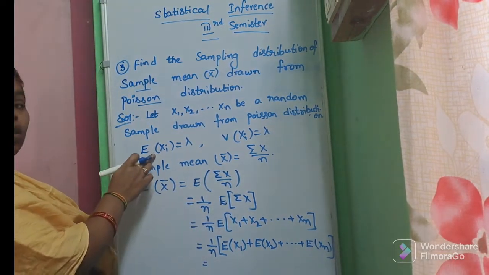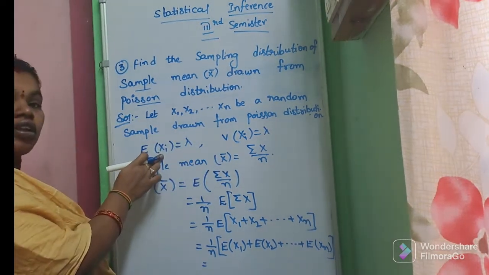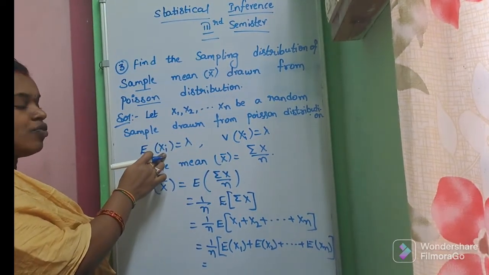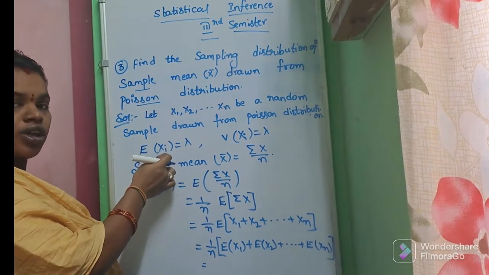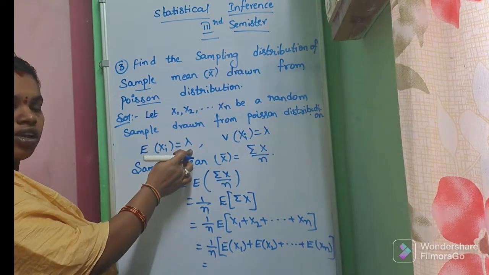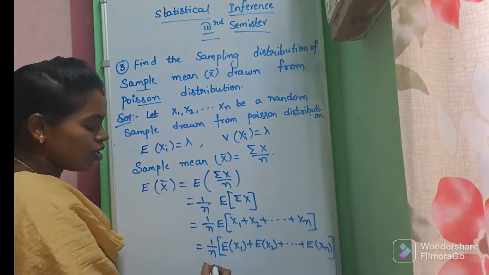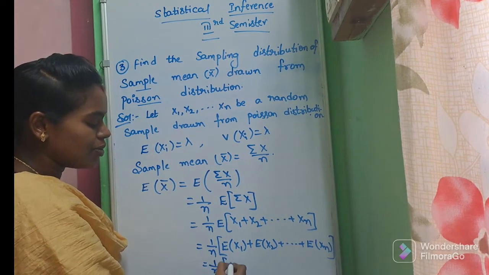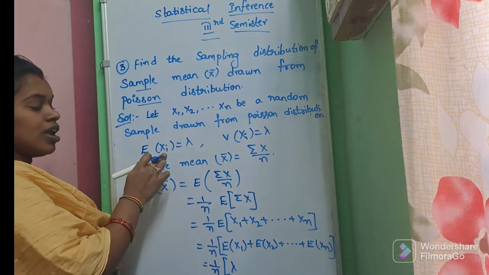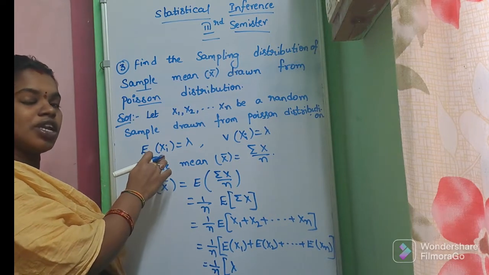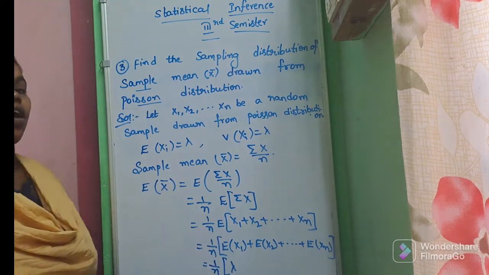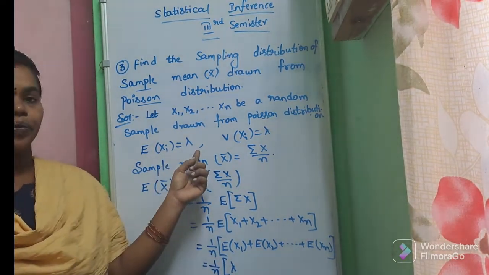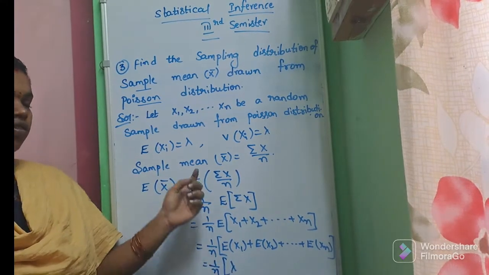In the given Poisson distribution, if we take i equal to 1 to n, we get lambda only, because the Poisson distribution has the mean parameter lambda. If we take i equal to 1, the expectation of x1 is lambda, and if we take i equal to 2, the expectation of x2 is also lambda.